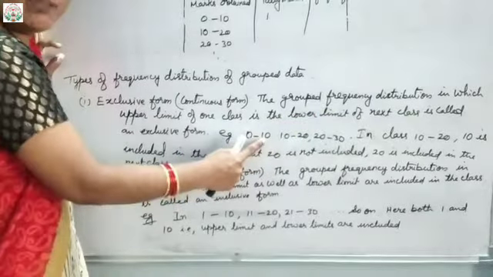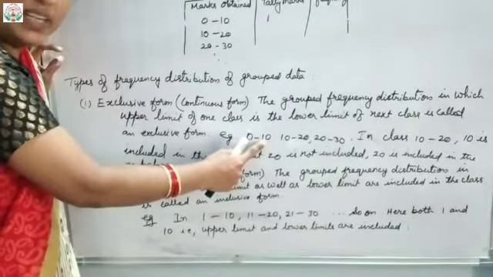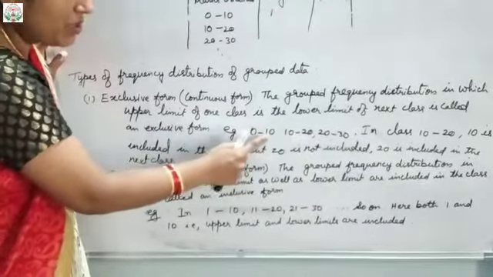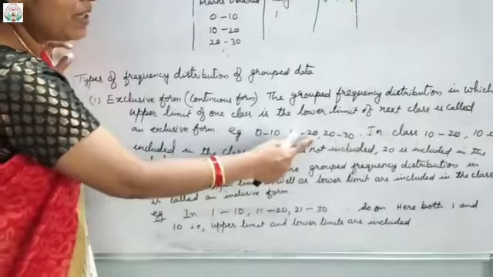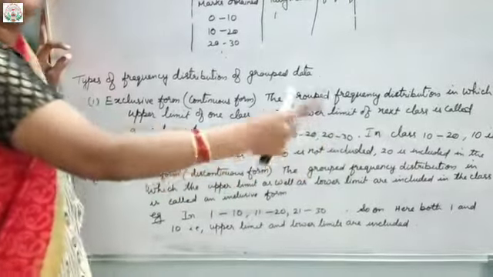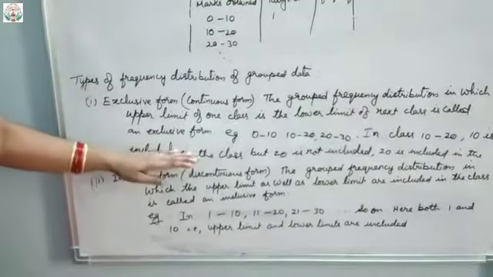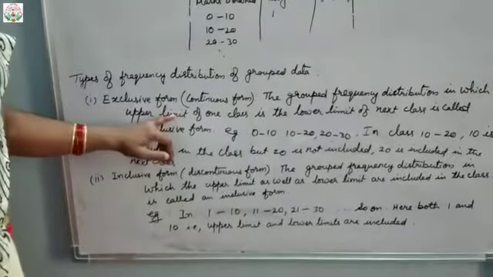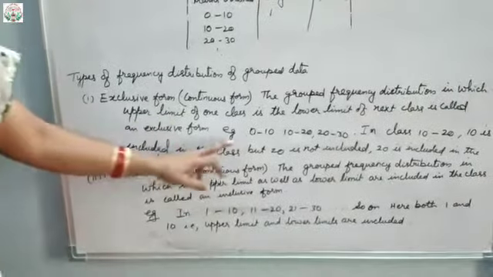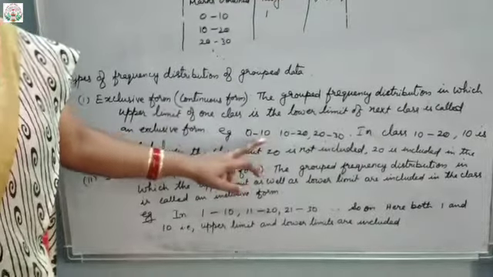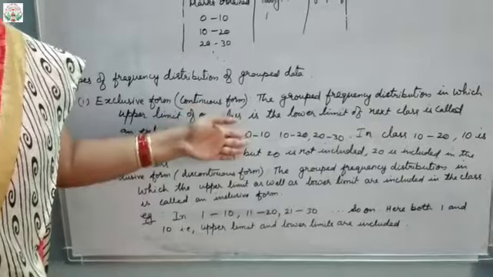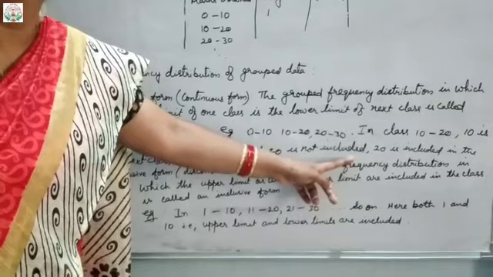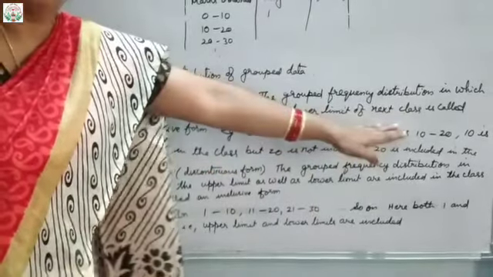Understood? The upper limit of each class interval will be taken to the next class, and will be the lower limit for the next one. You can see the upper limit becomes the lower limit. Here the upper limit becomes the lower limit. Likewise it will continue. This type of frequency distribution is called exclusive form. And in this case the upper limit is not included, only the lower limit is included in the class interval, whereas the upper limit 20 is not included. That is taken to the next one.